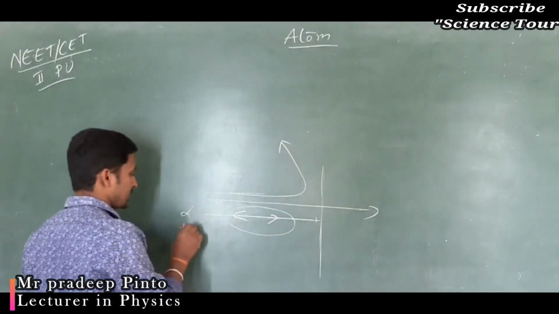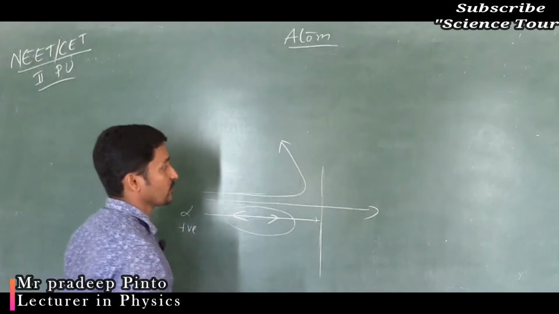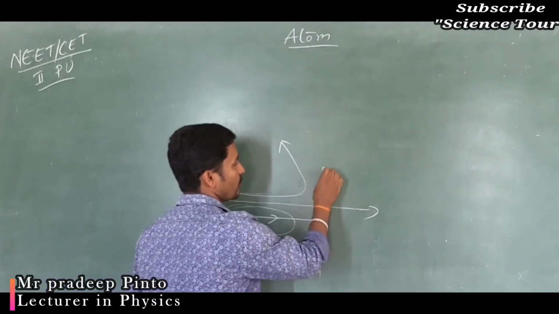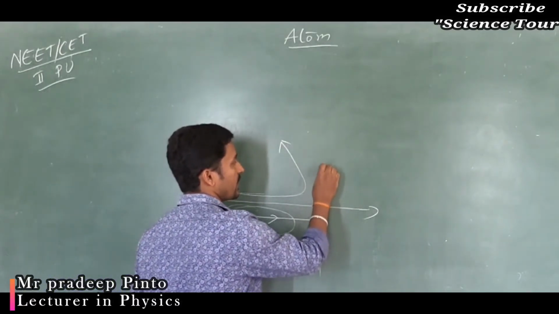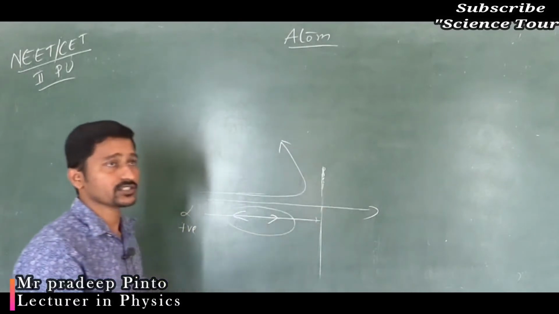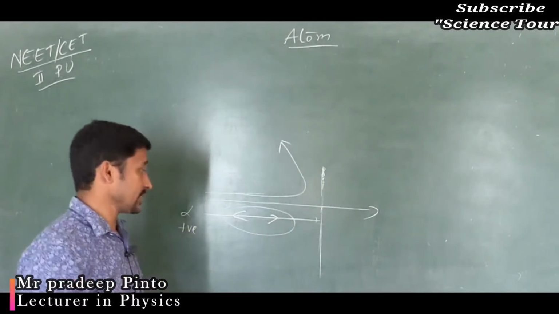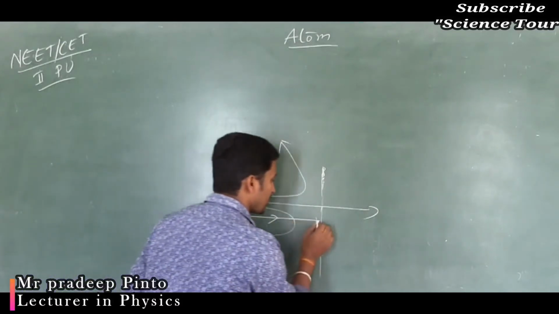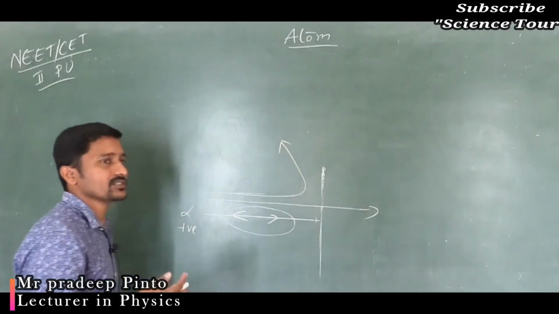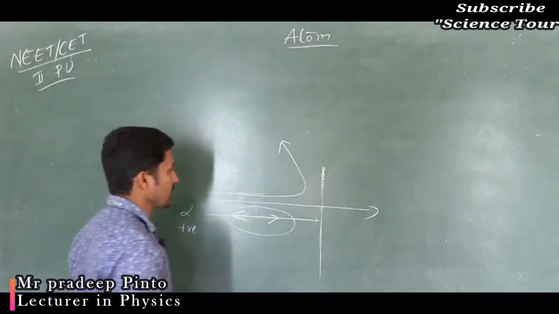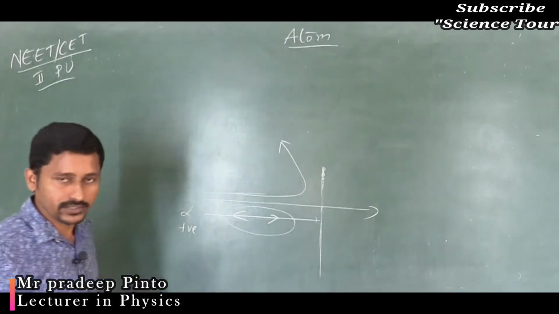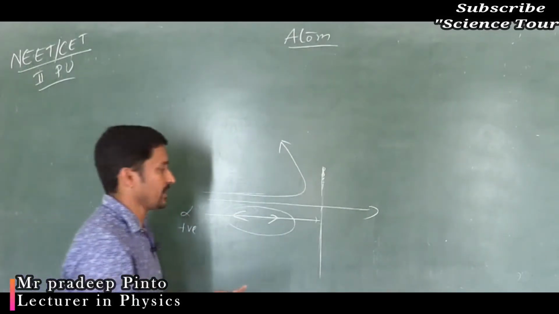Now an alpha particle is positively charged, and Thomson said that the atom is made of positive charge distributed throughout. If that were the case, all the alpha particles should have come back because they would repel, right? But that is not what happened in the experiment.